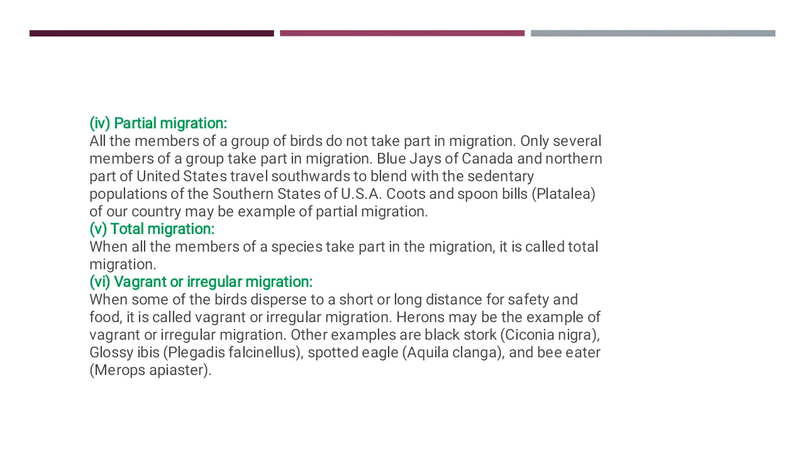Then next migration is partial migration. The word partial itself says that partial means incomplete. Means in this migration, all the members of a group of birds do not take part in migration. Only several members of a group take part in migration. For example, blue jays of Canada and the northern part of the USA travel southwards to blend with the sedentary population of the southern states of the USA. Coots and spoonbills of our country may be examples of partial migration.